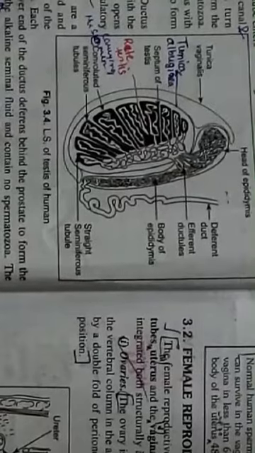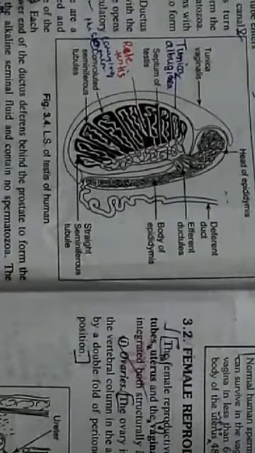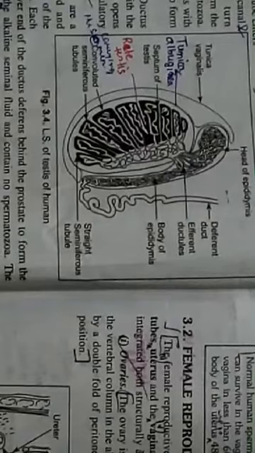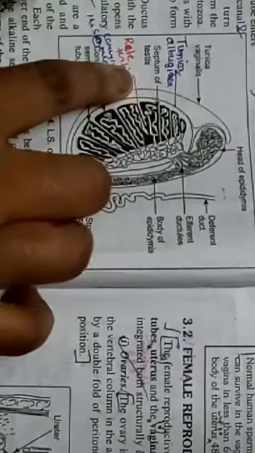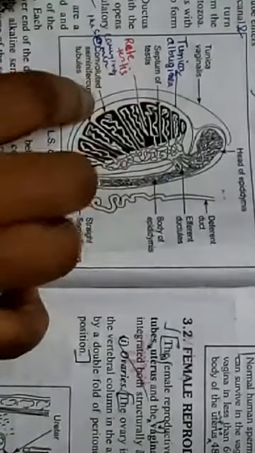Okay, so look at this structure. It is the LS of the testis of human beings. LS means longitudinal section. In this figure we can see that it is a testis, and this testis is externally covered by two layers.